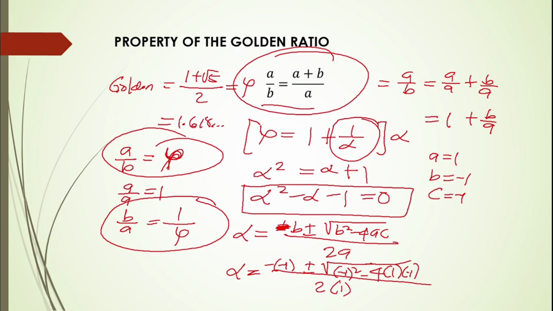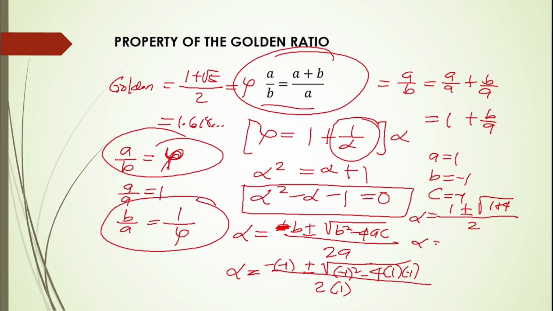Using the calculator, the result is alpha is equal to 1 plus or minus the square root of 1 plus 4 over 2 times 1.